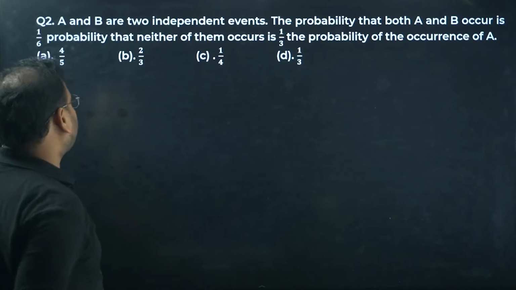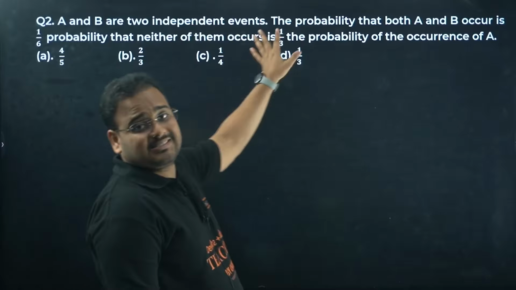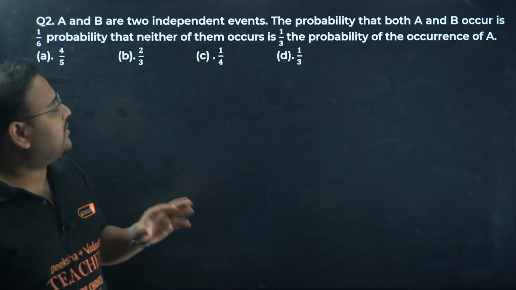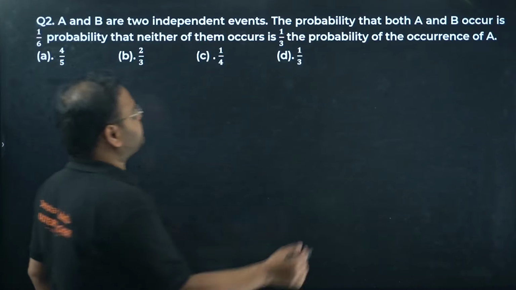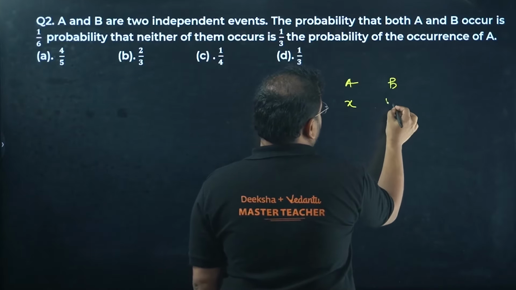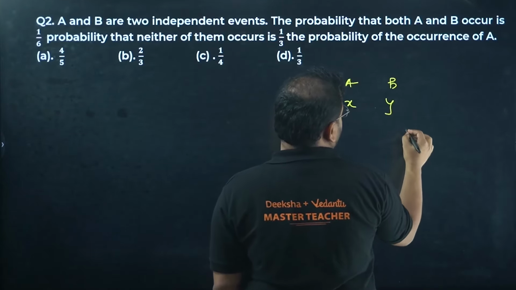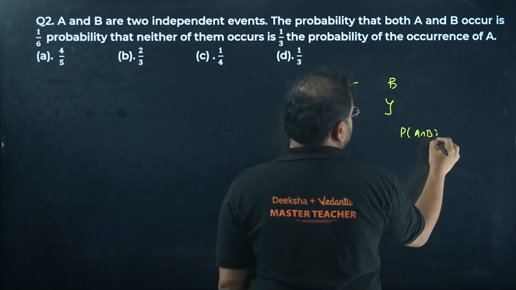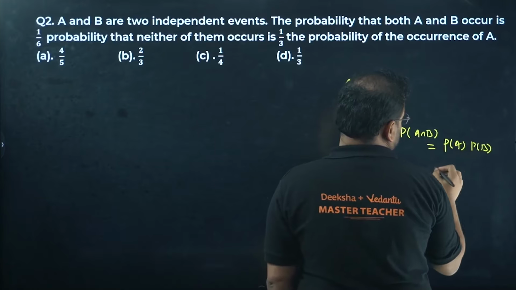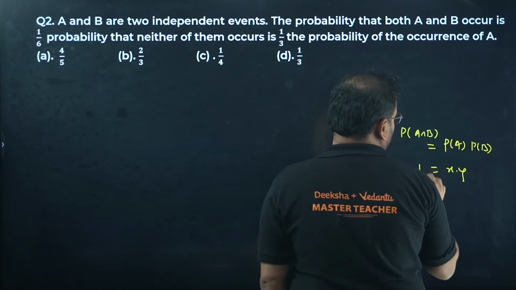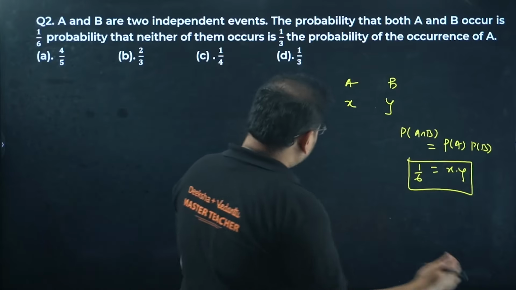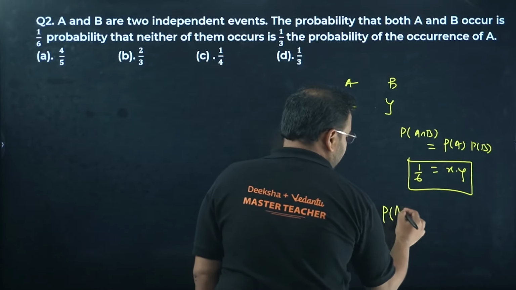Okay, let's go back to the question solving now. A and B are two independent events. We learned a concept, let's solve a problem on this. A and B are two independent events. The probability that both A and B occur is 1/6. Let's say the probabilities of events A and B are X and Y. So they're saying that P of both occurring is P(A) times P(B), which is X into Y, and this is given as 1/6.